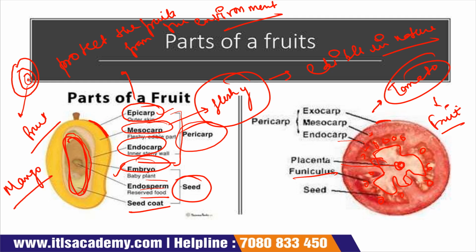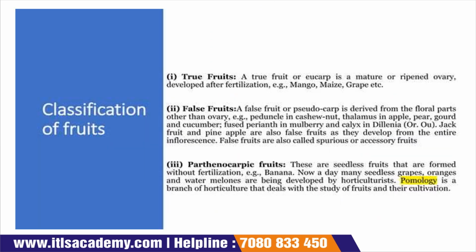Okay, now come to the next slide. Classification of the fruits. Basically, fruits are classified into three parts. First one is true fruits, then false fruits, then parthenocarpic fruits.